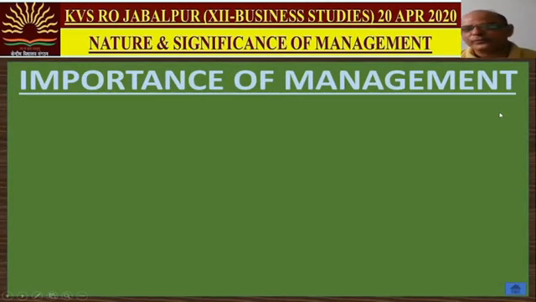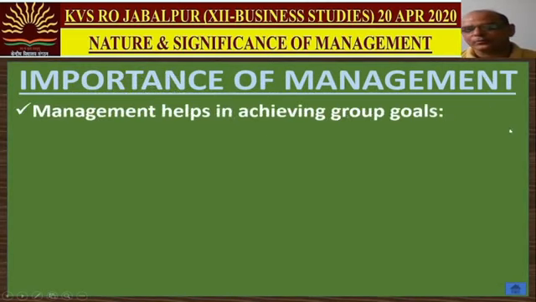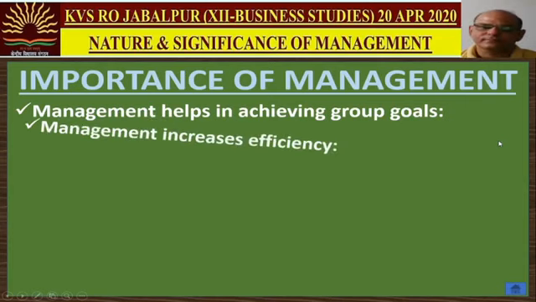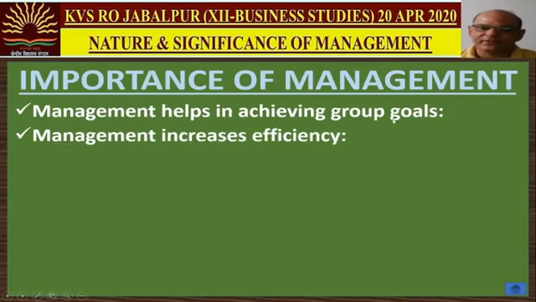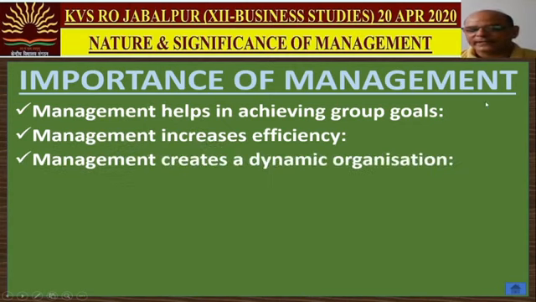Coming to importance of management, why is management required? It helps in achieving group goals. It helps in increasing efficiency. We have already discussed that efficiency is a wide term. It includes effectiveness plus cost control. Management creates a dynamic organization, dynamic environment.